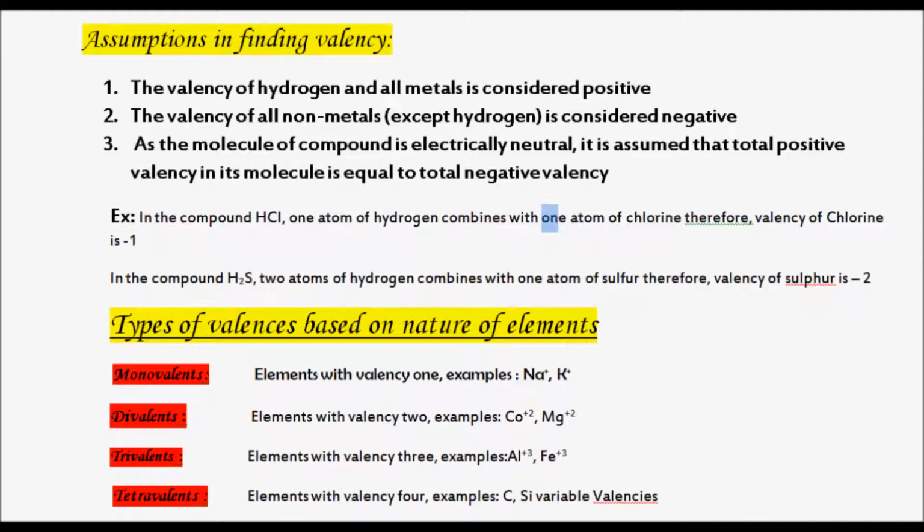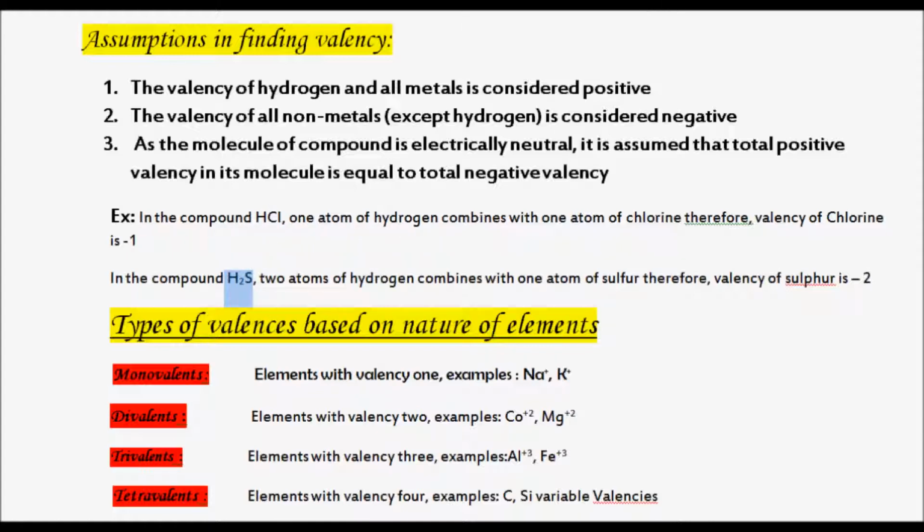Okay, next, if you consider hydrogen's valency as plus 1, then what you have to imagine, the chlorine's valency to be minus 1, so as to make the compound totally electrically neutral. If you have imagined the valency of hydrogen to be plus 1, then you have to imagine the valency of chlorine as minus 1, so as to make the total charge on the molecule as neutral.